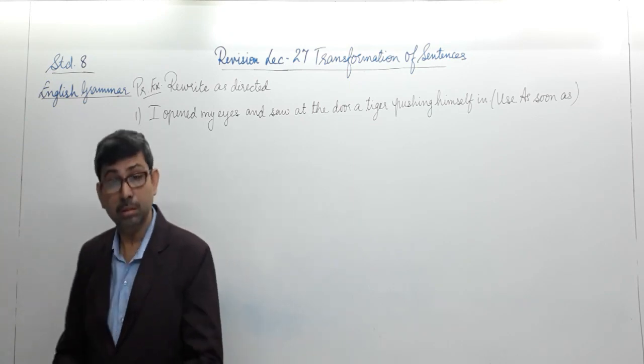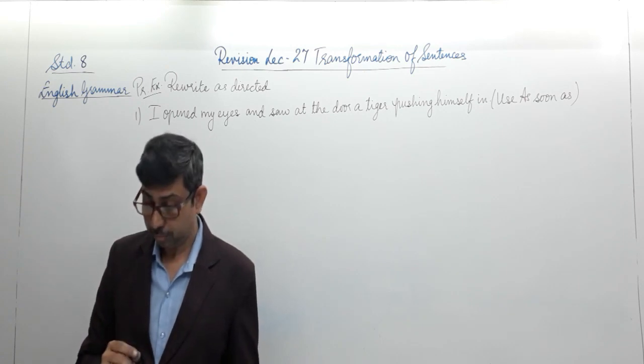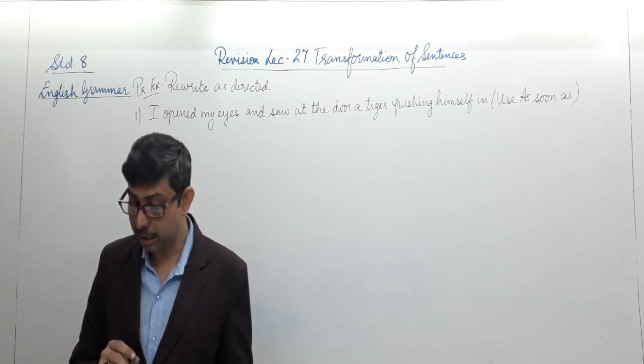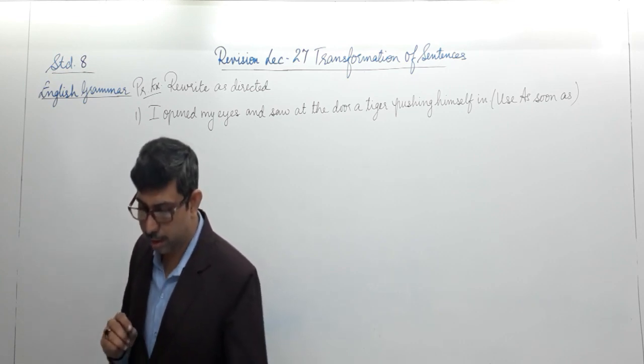So we will be beginning with the words as soon as and writing this again. I opened my eyes and saw at the door a tiger pushing himself in. So let's write this.